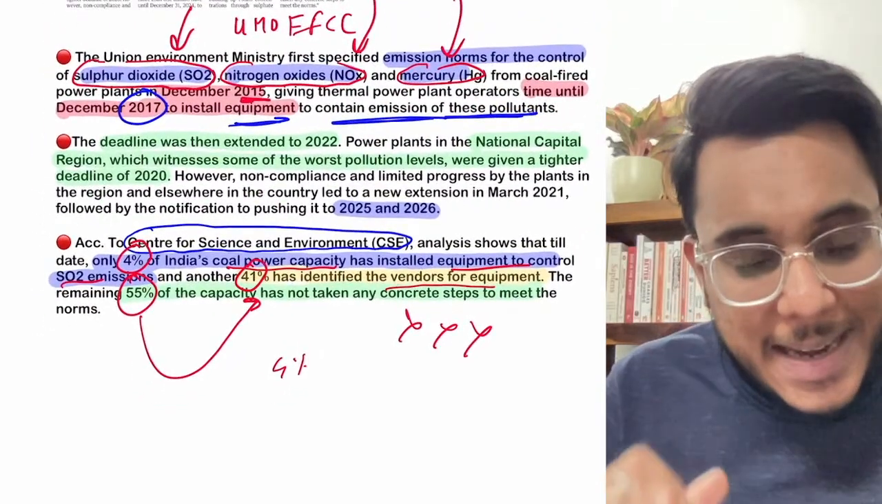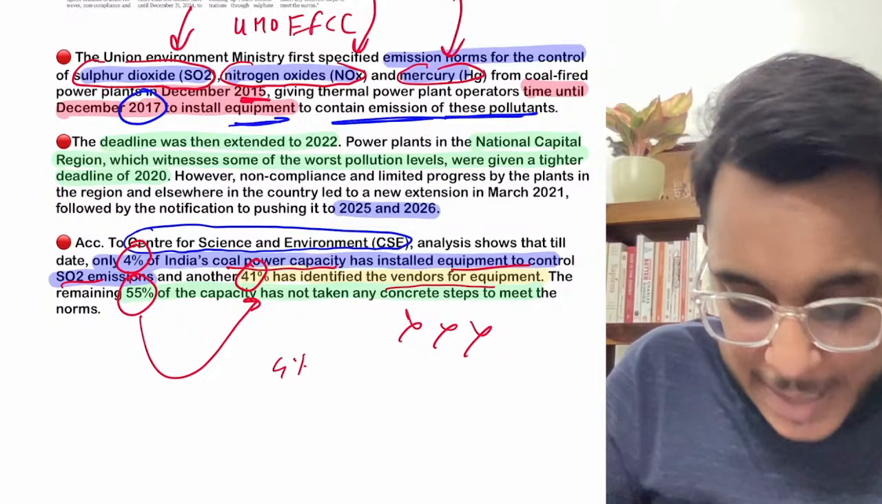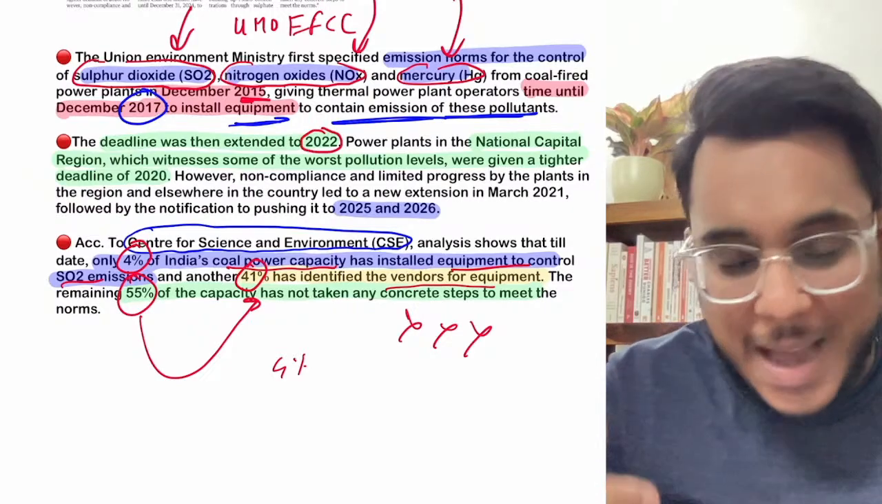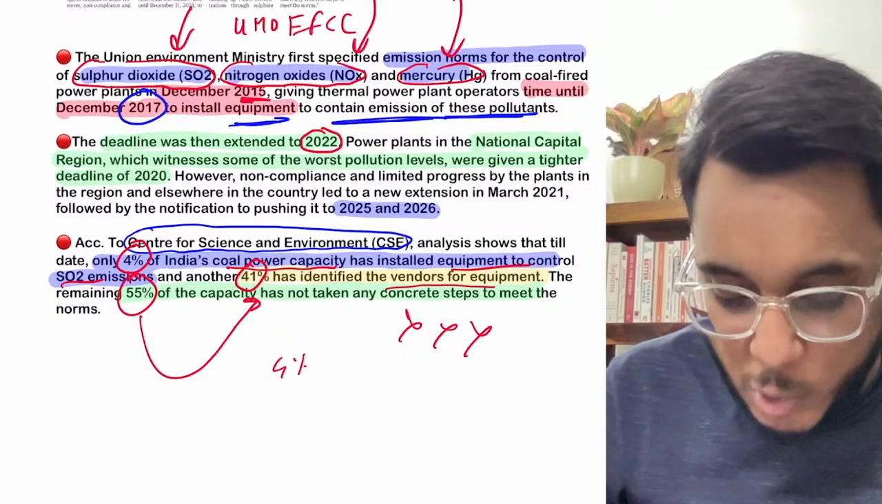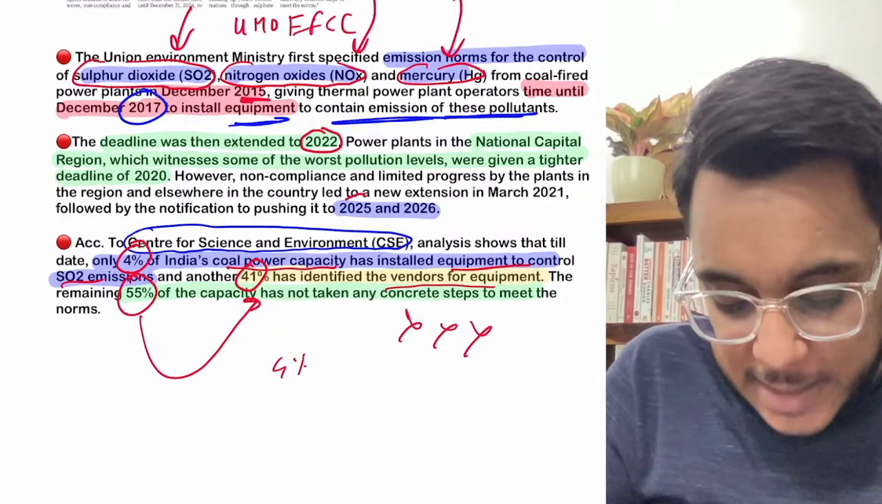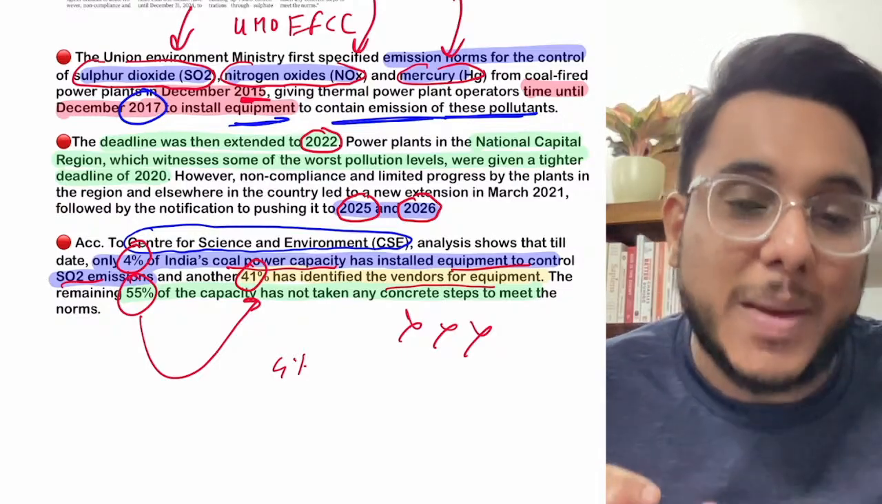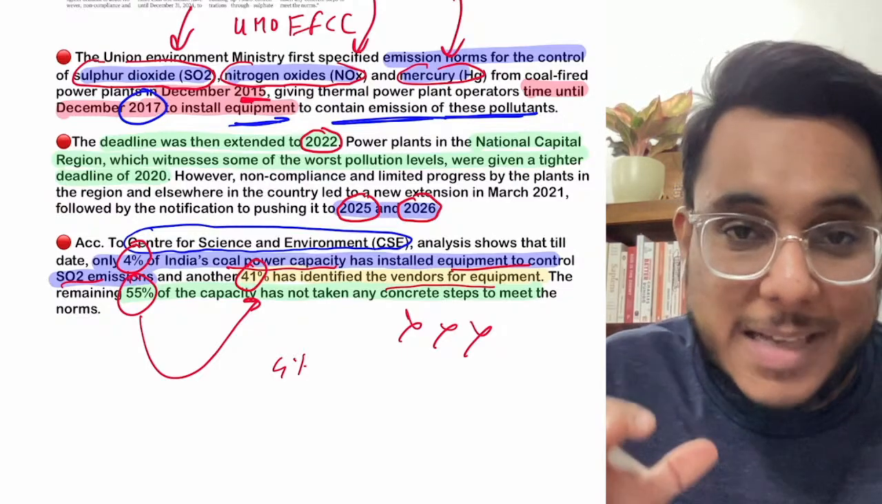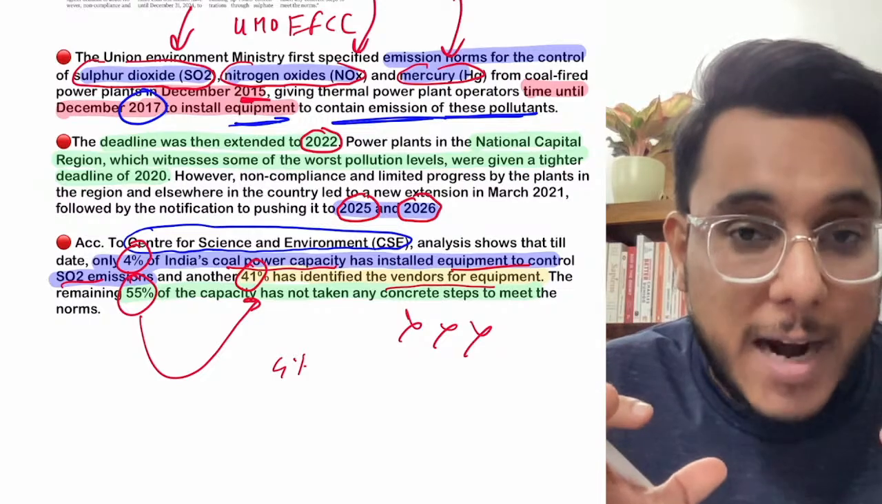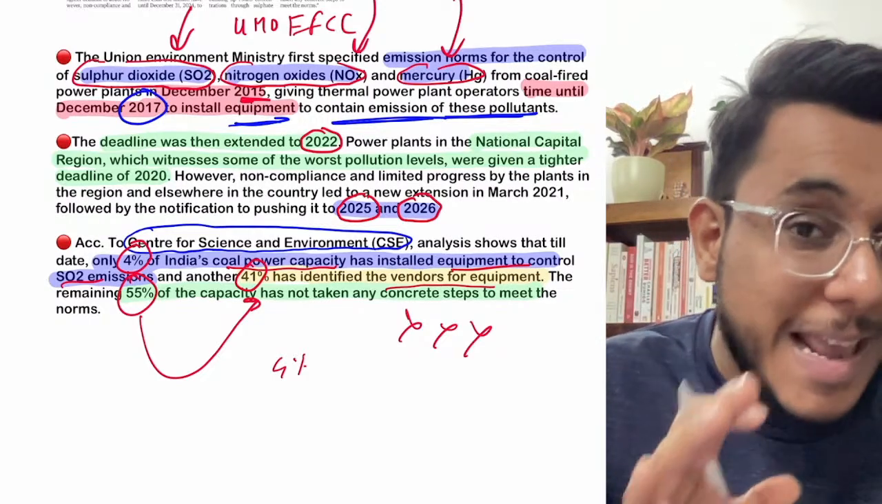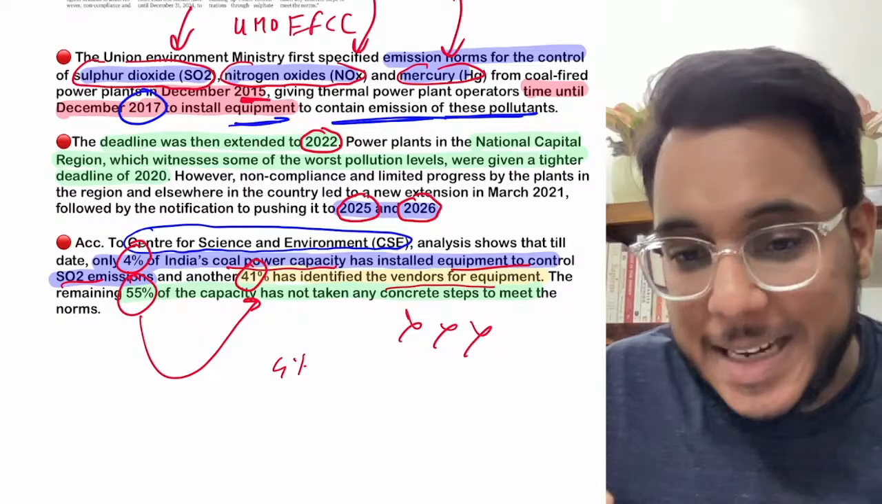So now the deadline has again been extended. Earlier the deadline was extended to 2022. Now this deadline has been extended to 2025, 2026. So there are certain categories. For example, certain coal-fired power plants are within the cities, and certain coal-fired power plants are within the 10-kilometer area of the city. So different deadlines have been given.